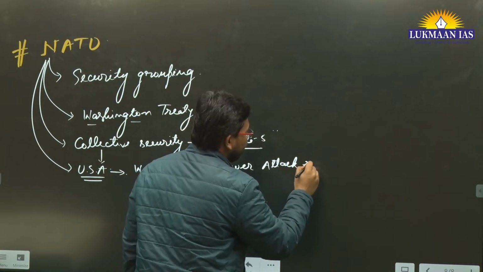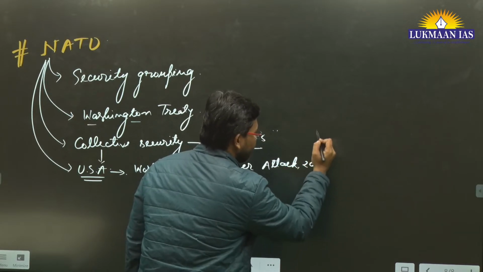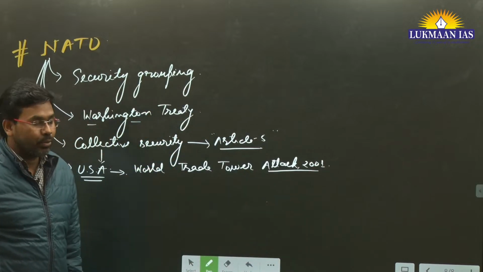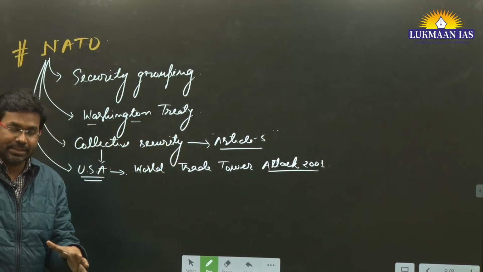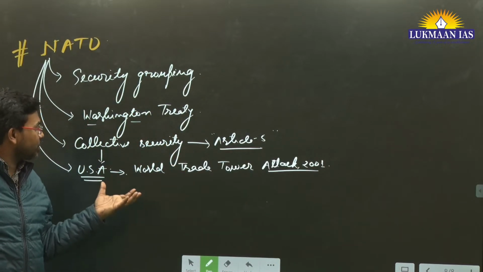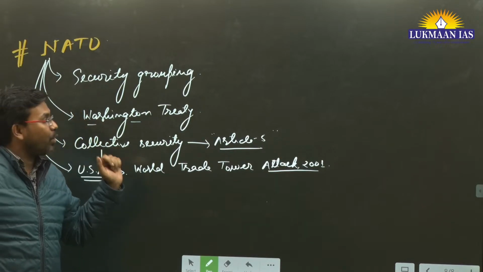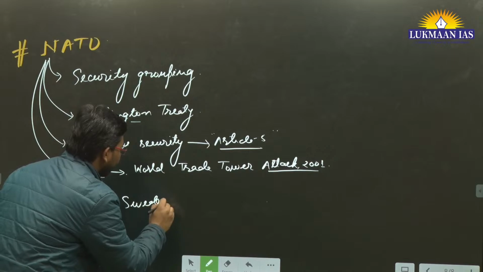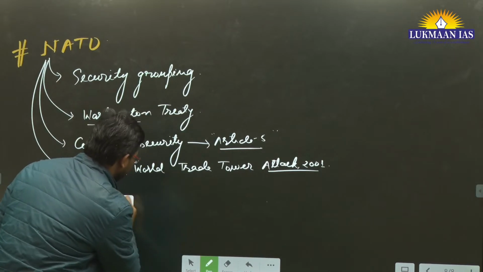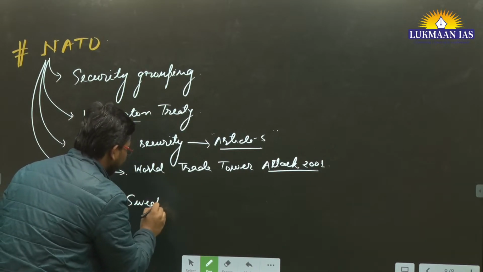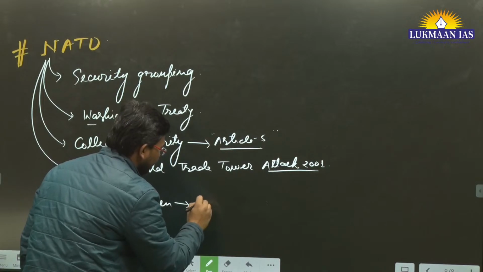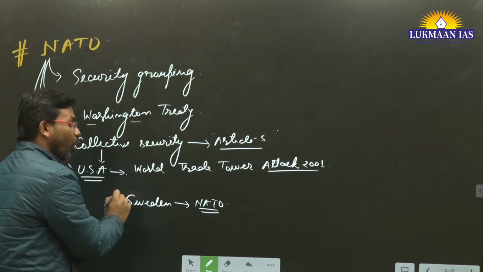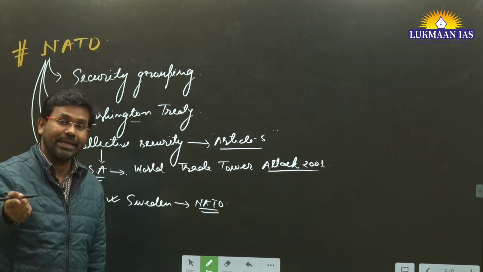After that they invoked the provision of collective security for the first time, and then they invaded Afghanistan, and we know the Afghanistan story also. So this is the thing. Now Sweden wants to join NATO, and for extending membership of any country, all the existing members should ratify their accession.